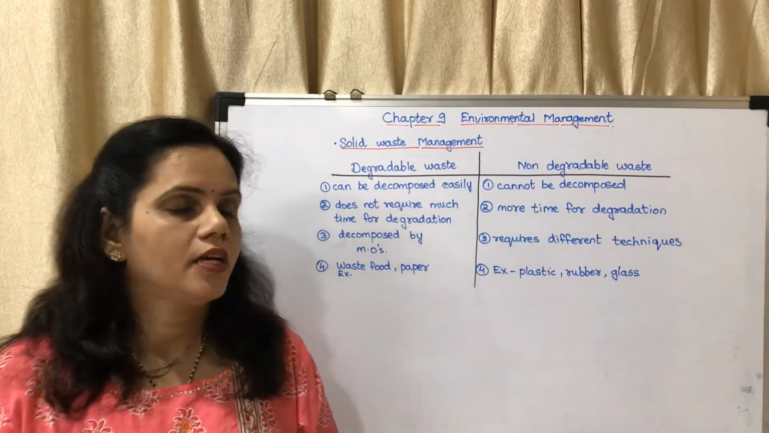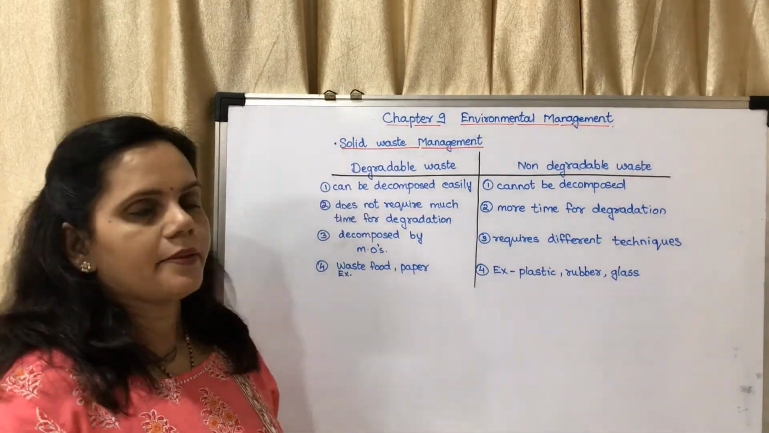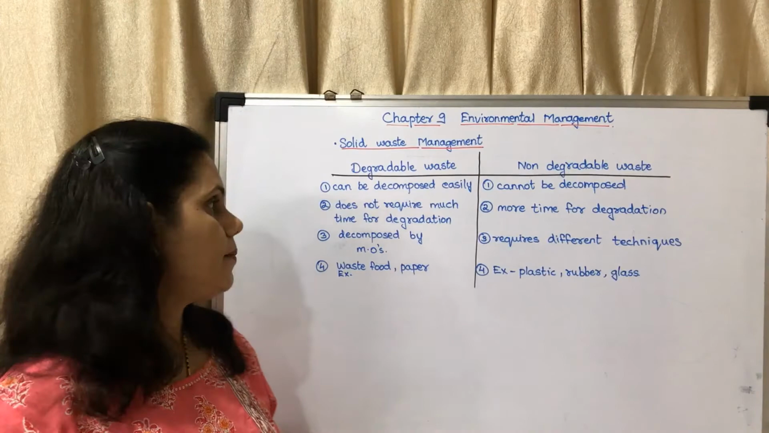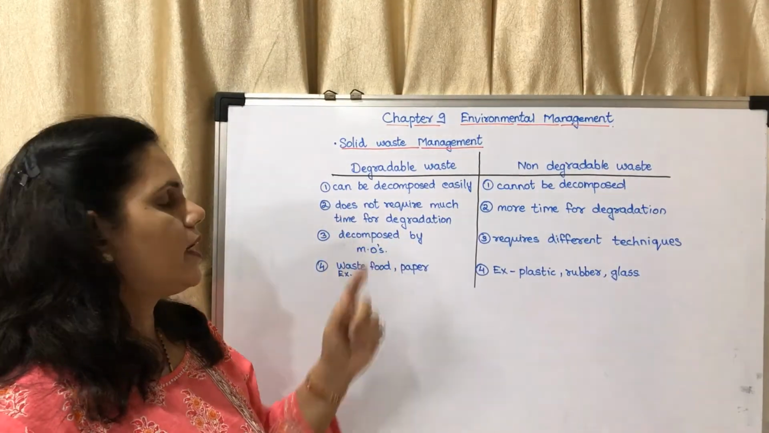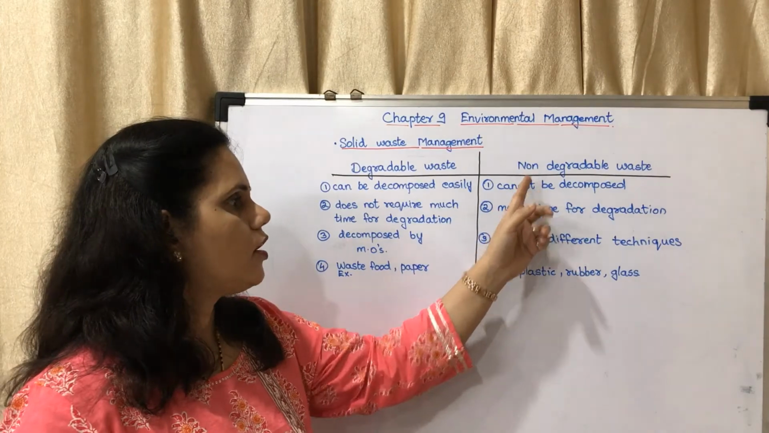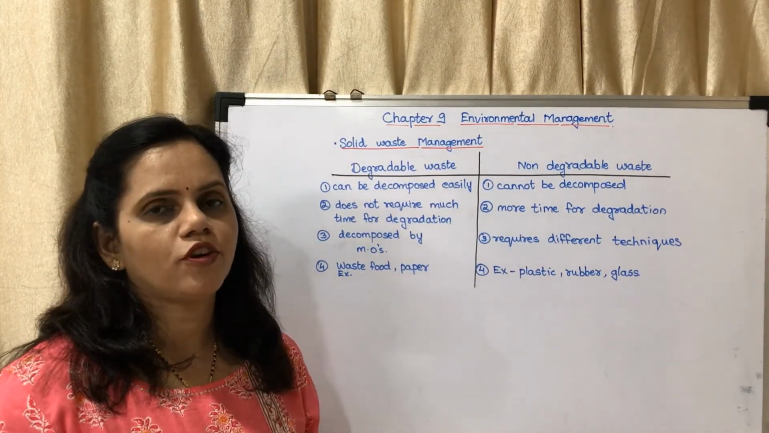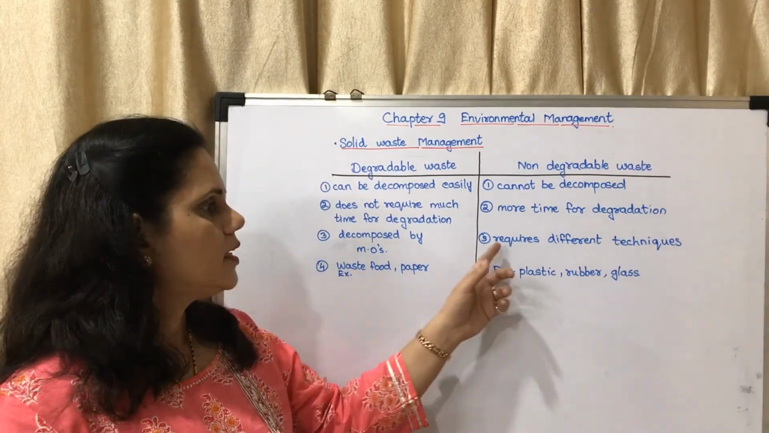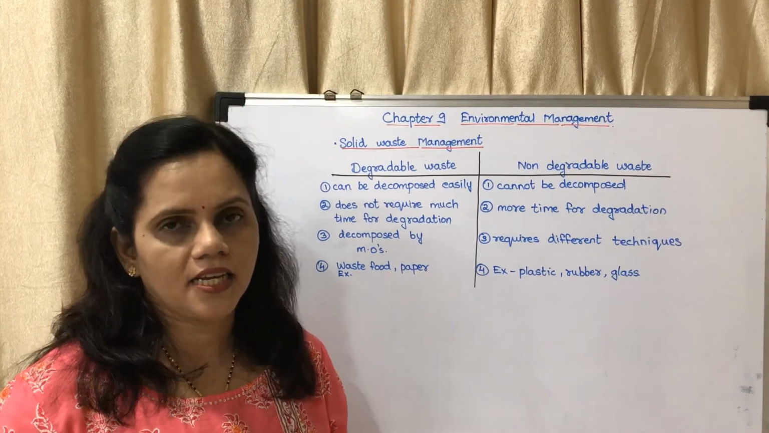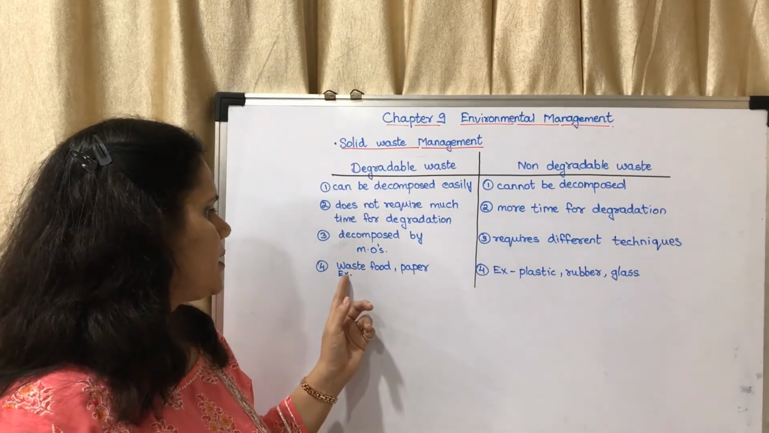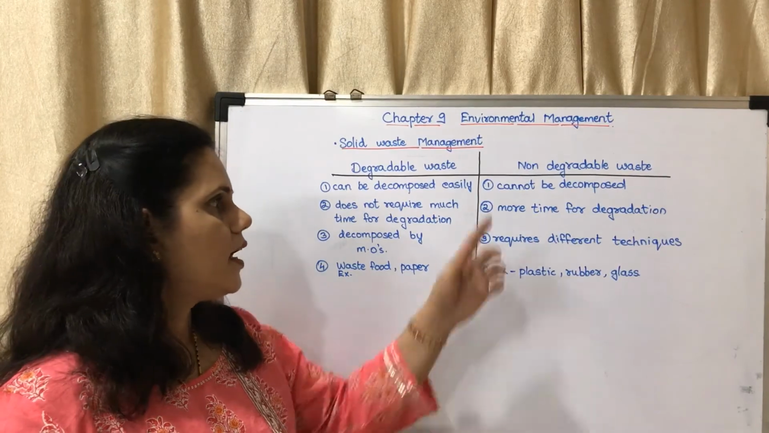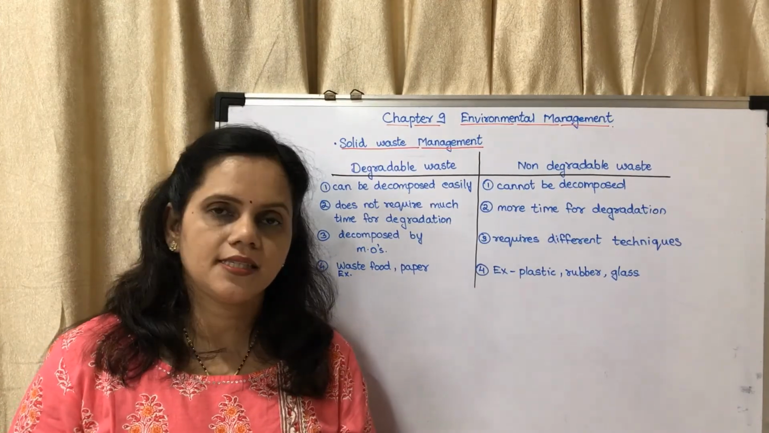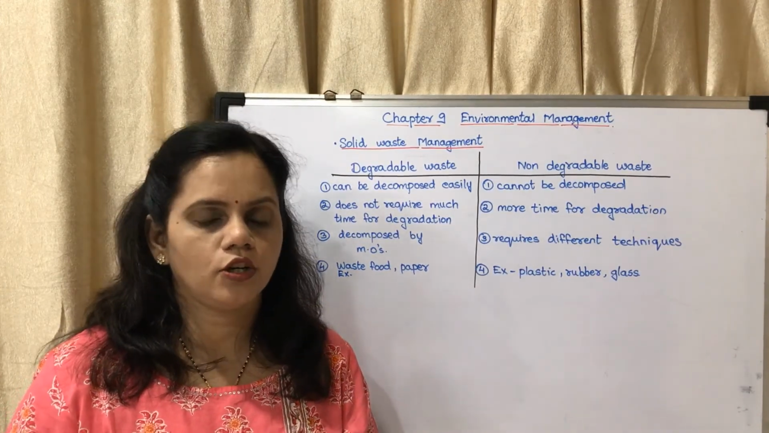I have written it here. You may see this. Degradable can be decomposed easily. Non-degradable cannot be decomposed easily. Degradable does not require much time for degradation. Non-degradable needs more time for degradation. These can be decomposed by microorganisms. These require different industrial techniques for degradation. Examples: waste food, paper, etc. And non-degradable include plastic, rubber, glass, etc. Okay, this is there in the notes. You may copy this in your notebook.